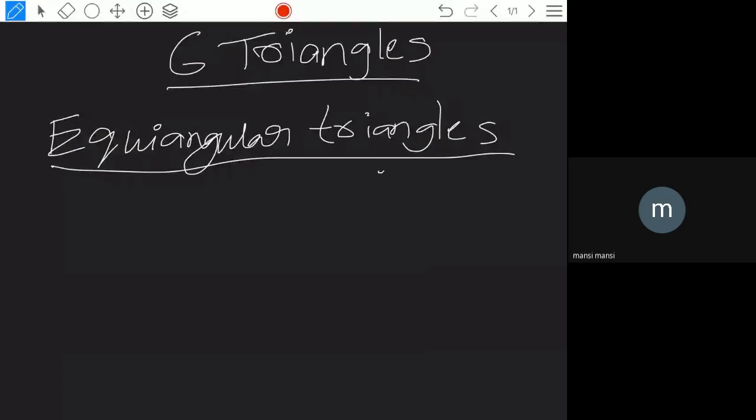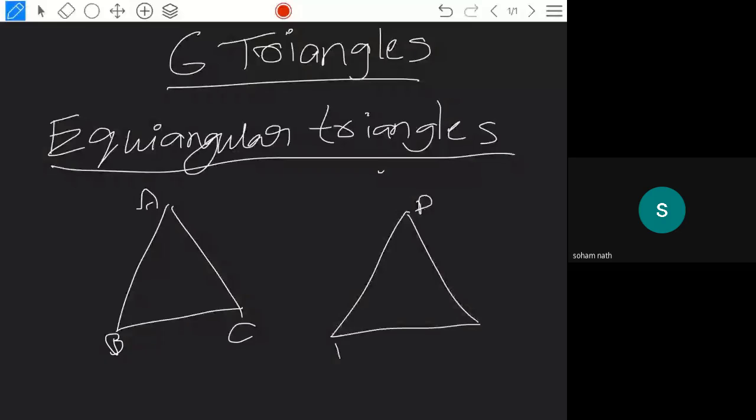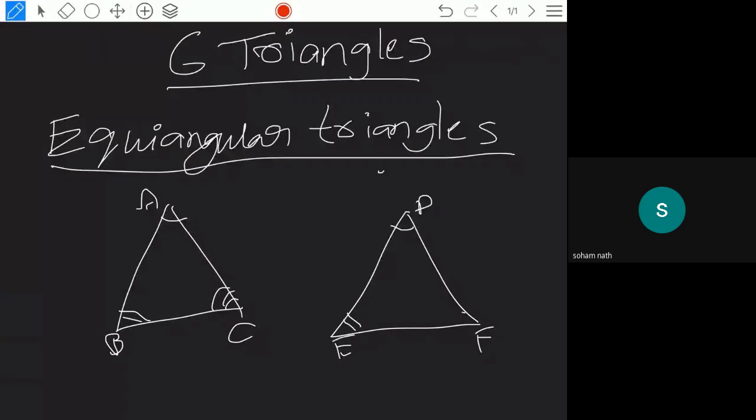Yes, sir. So here, equiangular triangles is nothing but when you take two triangles into consideration. This is a triangle ABC I am taking, and here I am taking the triangle DEF. This angle is equal to this one, this angle is equal to this one, and angle C is equal to angle F. Equiangular triangles are nothing but similar triangles.